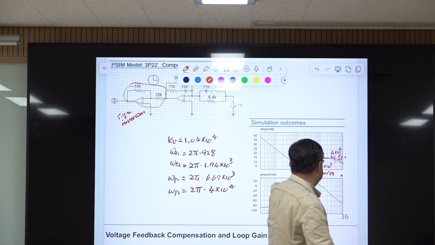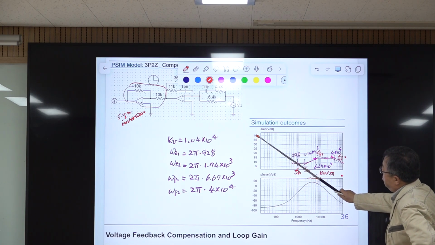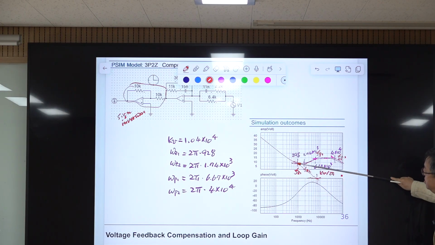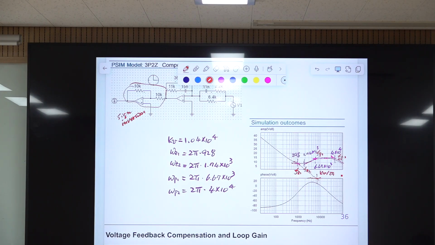We have the integration structure at low frequency for DC regulation, then the first zero, second zero, and the output frequency is somewhere in the middle, and we have this pole at high frequency and another one at higher frequency. So this is the structure of the 3-pole 2-zero compensation.